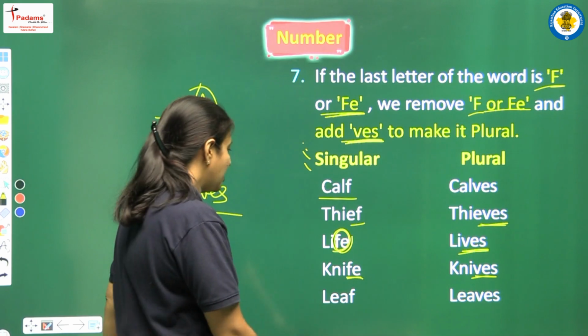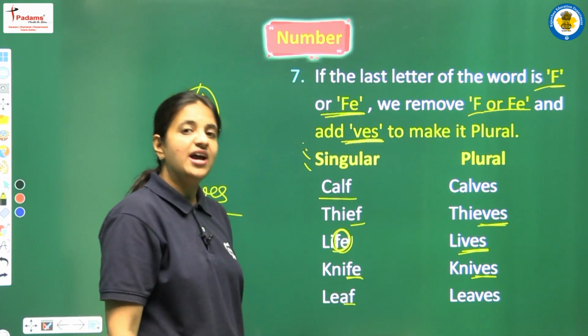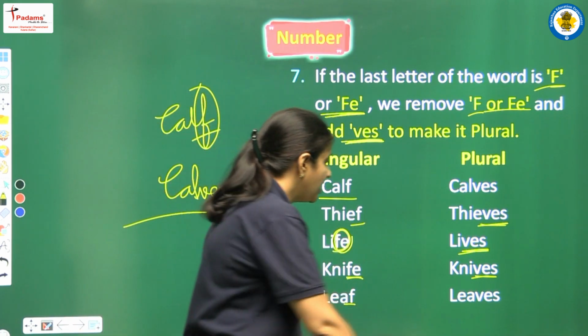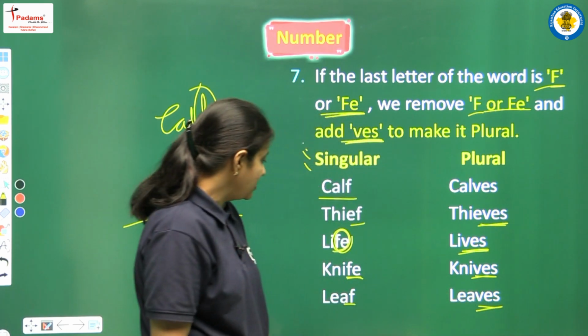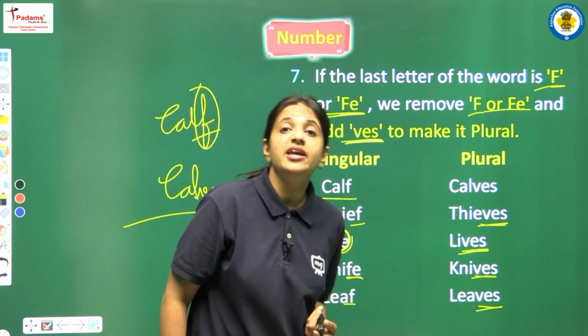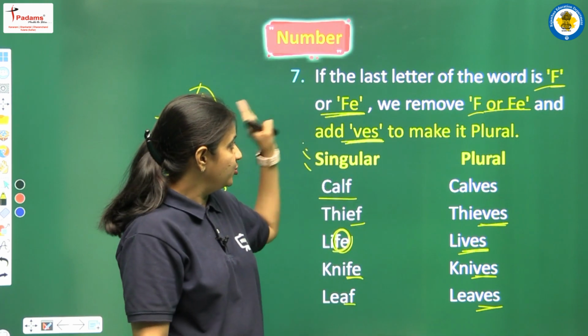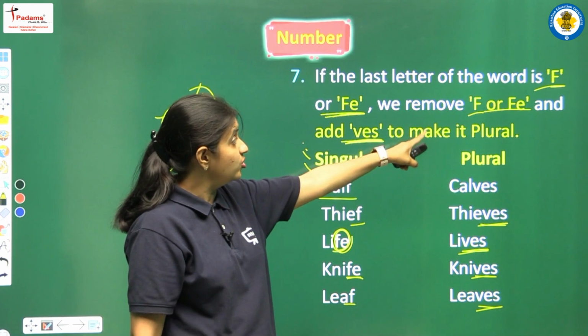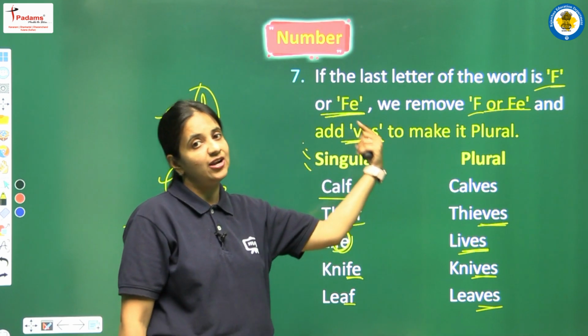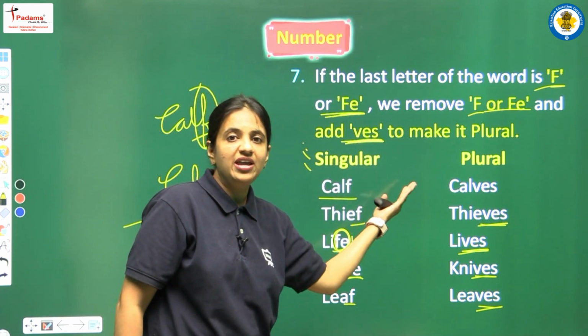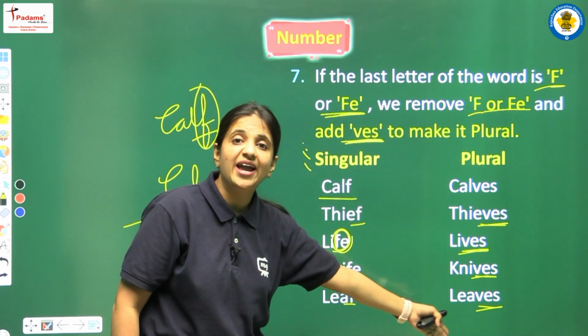Right? Next we have leaf. The last letter is F. We have to remove F and we have to add VES. So leaf will be leaves. Okay, so students, again a very important rule. Just learn the rules: what letters should be there at the end of the word, what we have to do, and what letters we have to add.